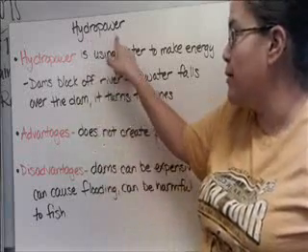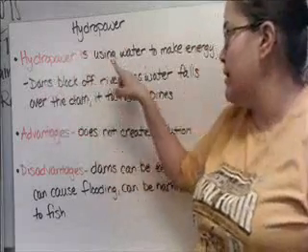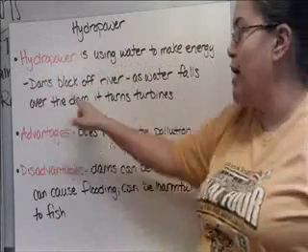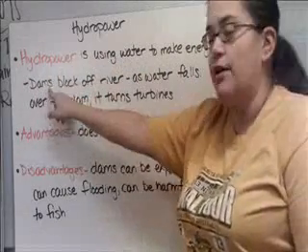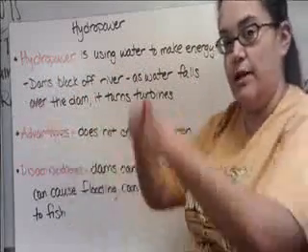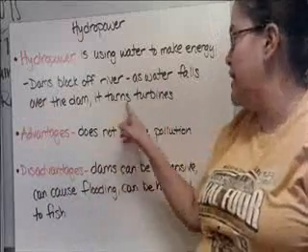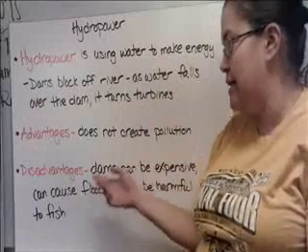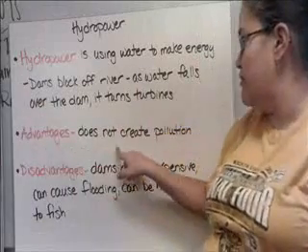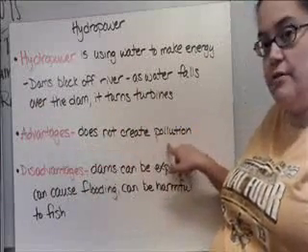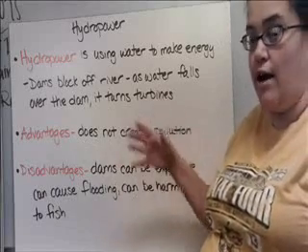Next is hydropower, which means water power. It's using water to make energy. They block off a river with something called a dam. So the river comes through and they block it off. And as the water comes over the top of the dam, it turns turbines and makes electricity. So advantage is that it doesn't create pollution. It doesn't harm our air at all.